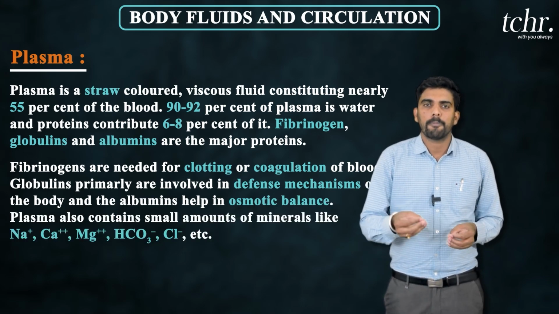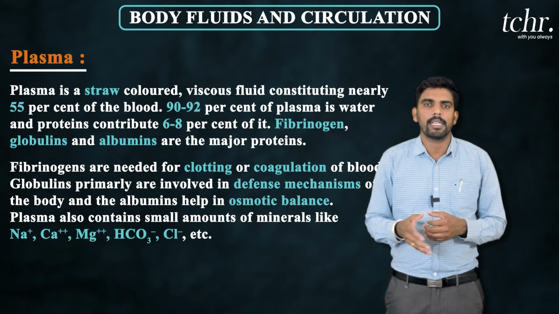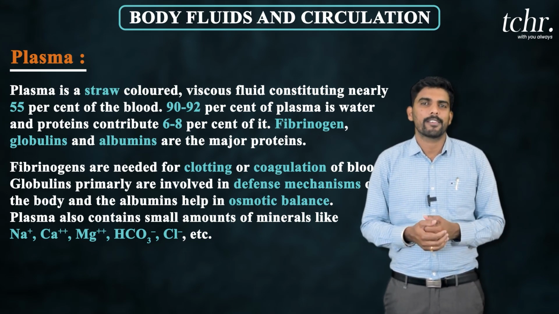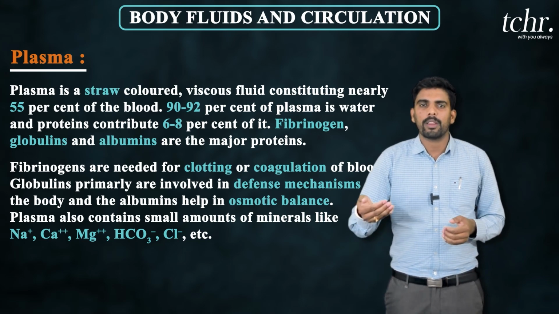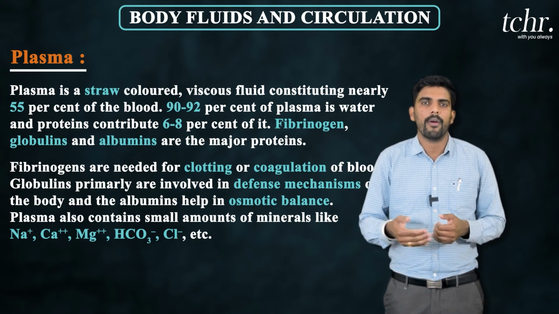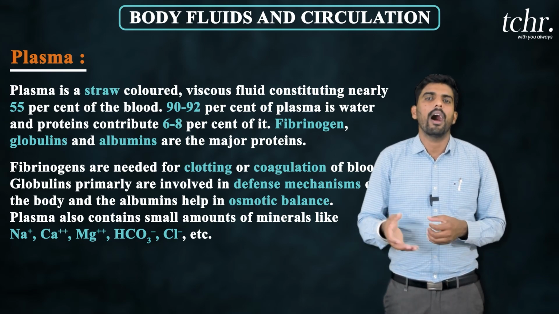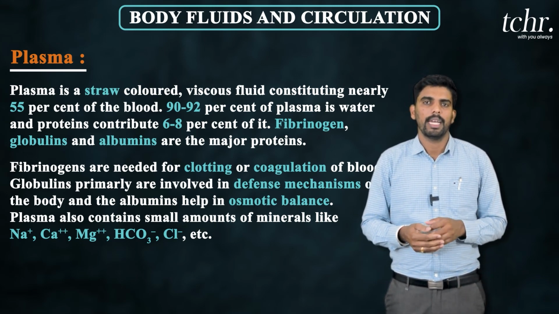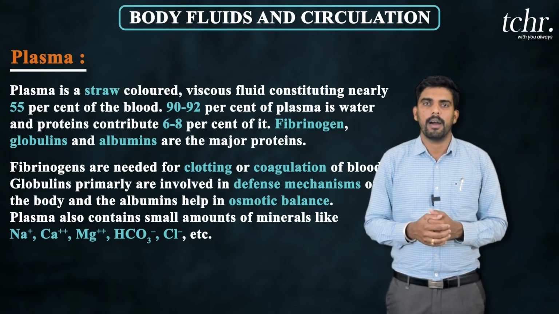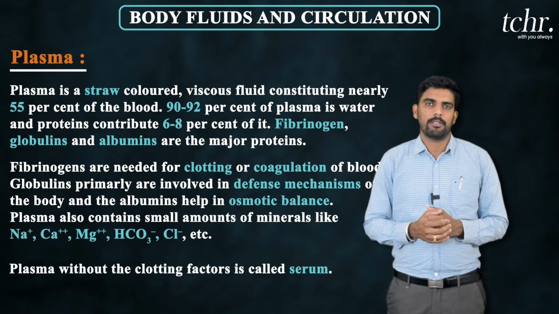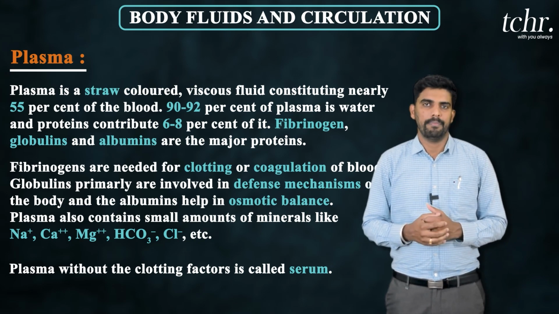Albumin is responsible for osmolarity. Globulin shows defense mechanism. Along with water and protein, plasma contains minerals, electrolytes, nutrients, and hormones. This is the composition of plasma. And plasma without clotting factors is called serum.